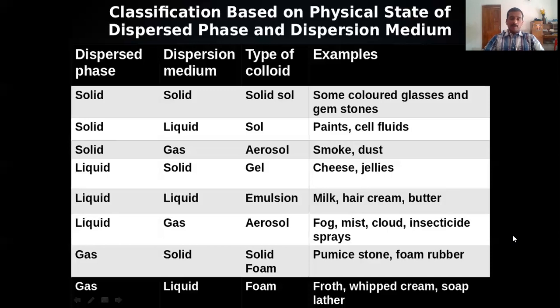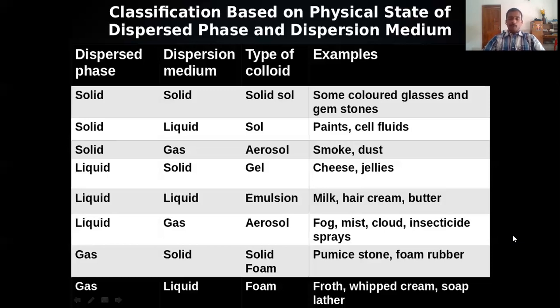Now gas dispersed in solid. That is solid foam. Example, foam rubber. Rubber will solidify and its foam also will solidify in that way. Foam rubber is an example of solid foam, or gas dispersed in solid.